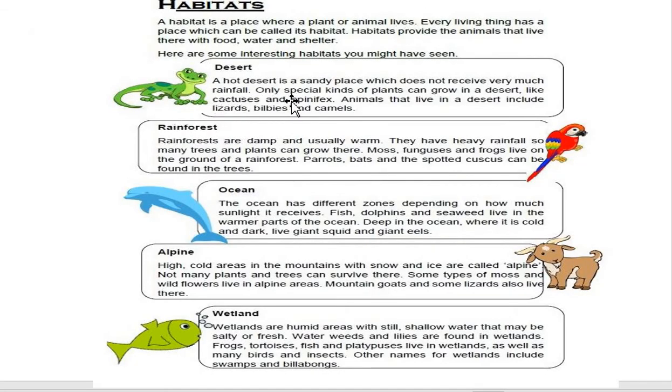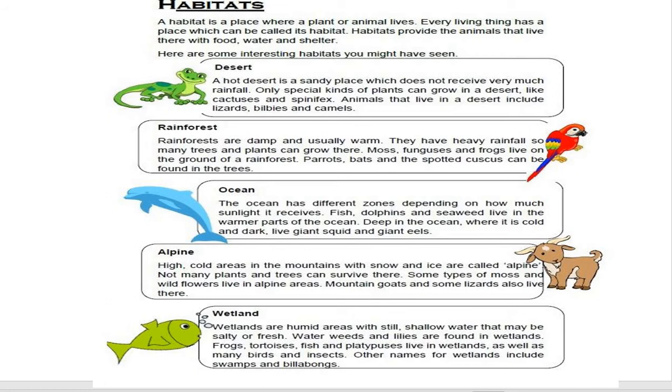What is a desert? A hot desert is a sandy place which does not receive very much rainfall. Only special kinds of plants can grow in a desert, like cactus and spinifex. Animals that live in deserts include lizards, bilbies, and camels.